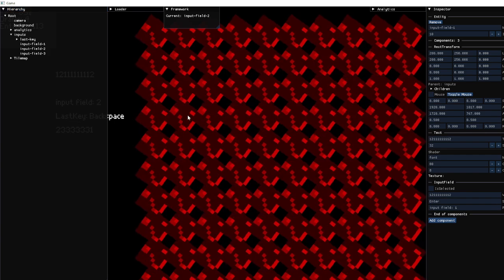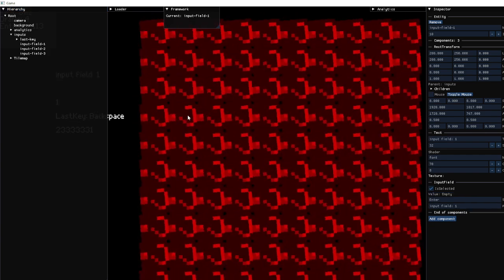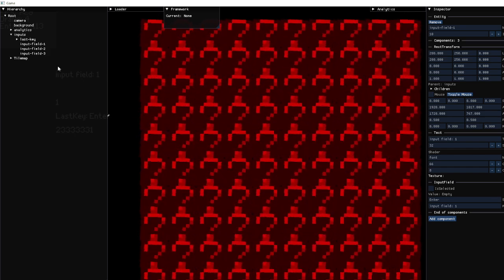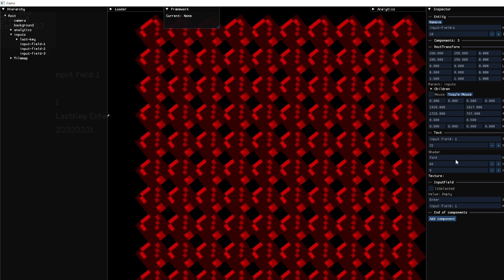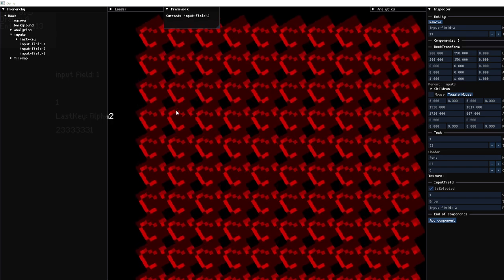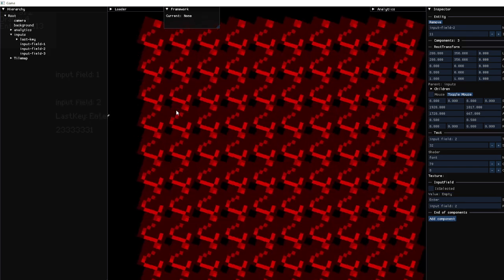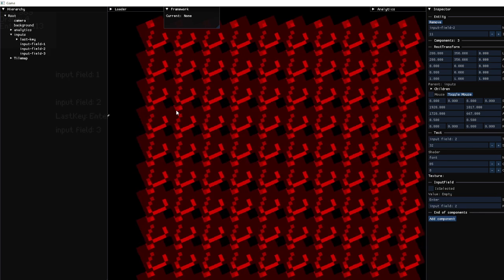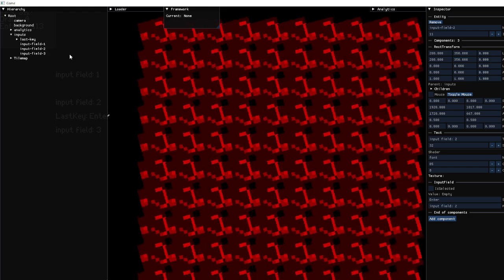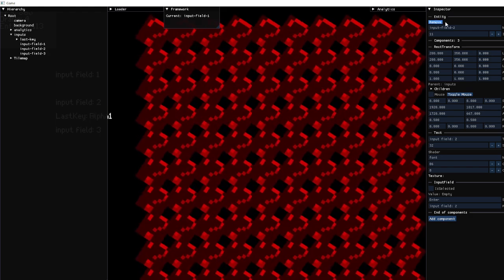So I can select one, I can delete it all. I can press enter also, which is the submit key, to deselect it. So if I press 2, enter, or 2, delete, enter, 3, delete all of them, and enter, you can see the current is not selected. If I press 1, now it's selected.